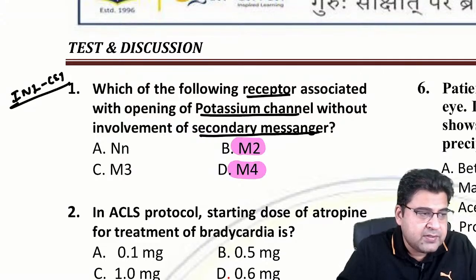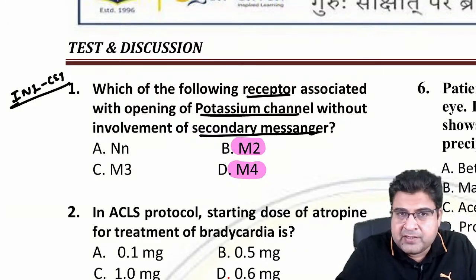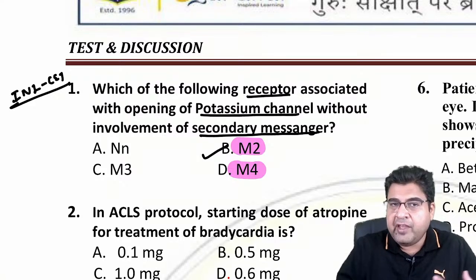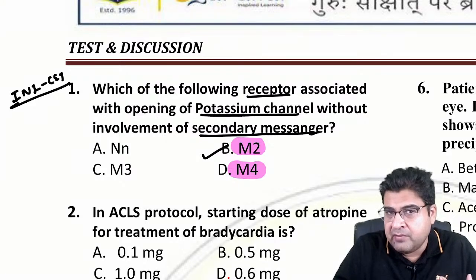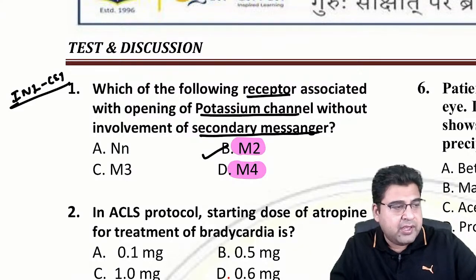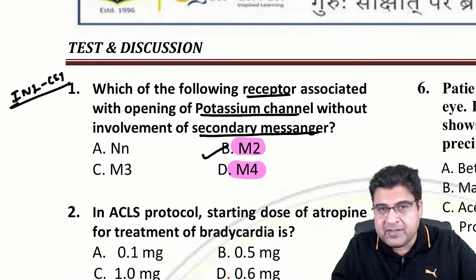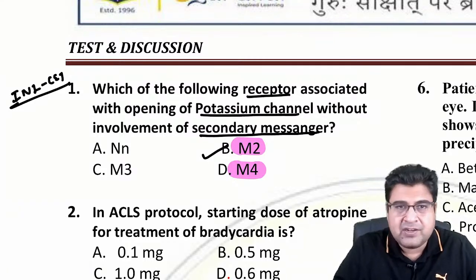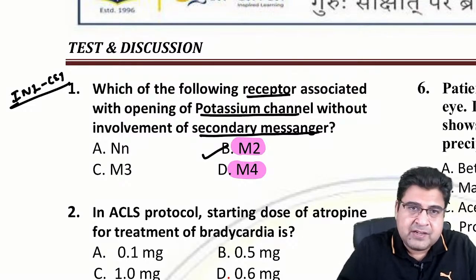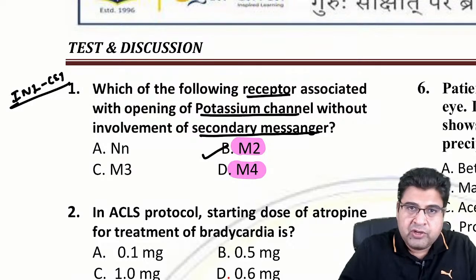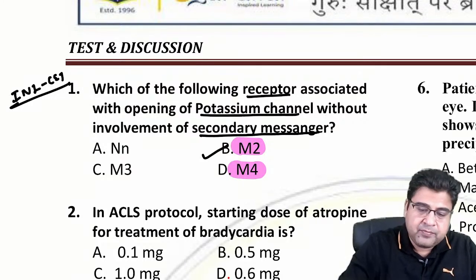But because the muscarinic 2 receptor is more studied in detail and we have more studies available on its working, you will give preference to muscarinic 2 over muscarinic 4. So the better answer, the overall answer, is muscarinic 2. Question number one, answer is B.